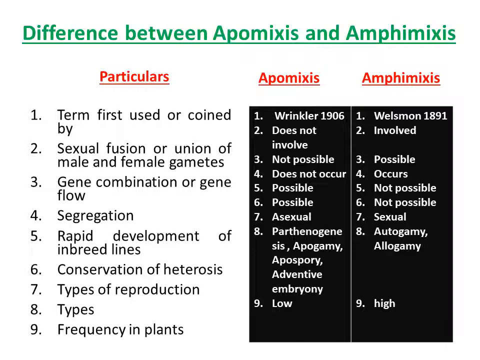Sexual fusion or union of male and female gametes, gene combination or gene flow, whether possible or not, segregation occurs or not, rapid development of inbred lines is possible or not, conservation of heterosis possible or not possible, types of reproduction occurring in apomixis or amphimixis, and frequency in plants, low or high. According to these characteristics, they have been differentiated.